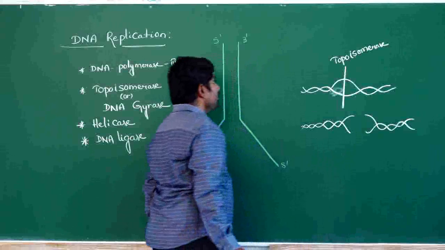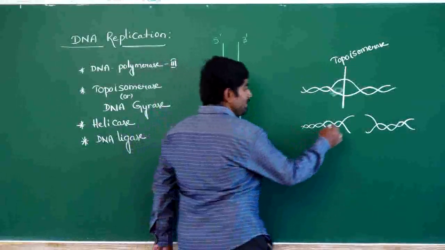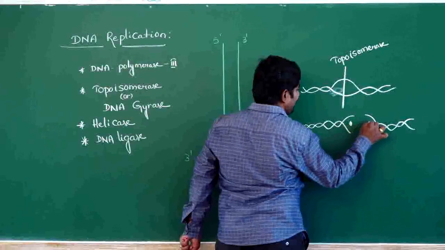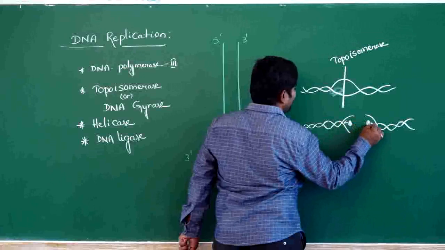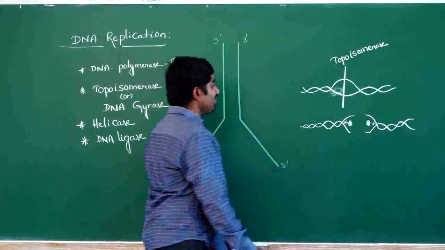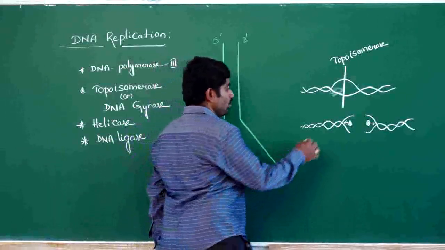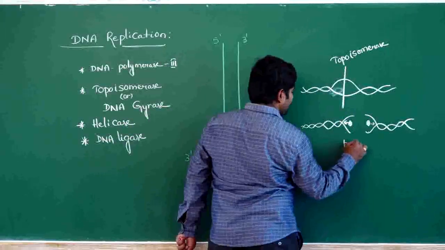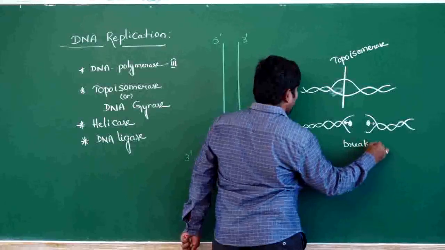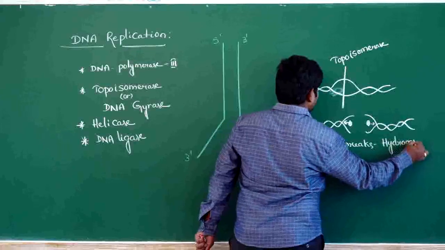Next, the second enzyme is the helicase enzyme. Helicase helps in unwinding of the DNA molecule, and it breaks the hydrogen bonds.